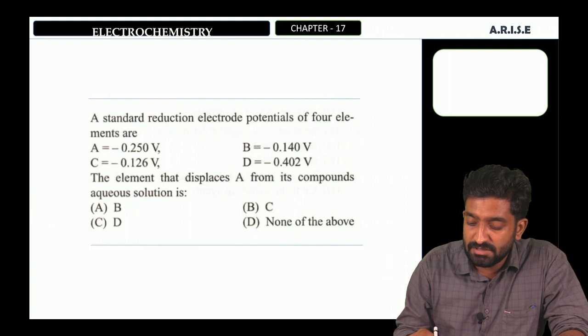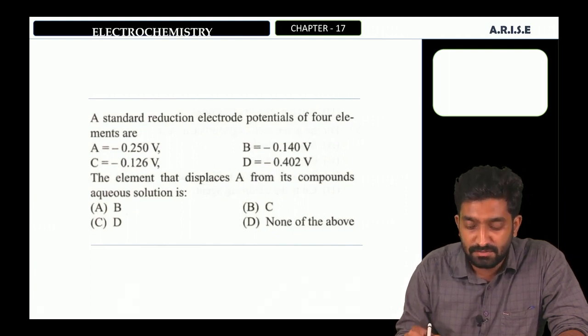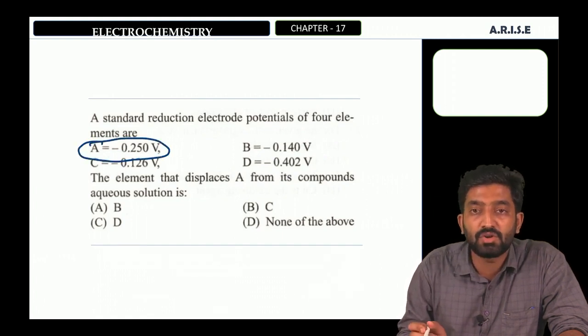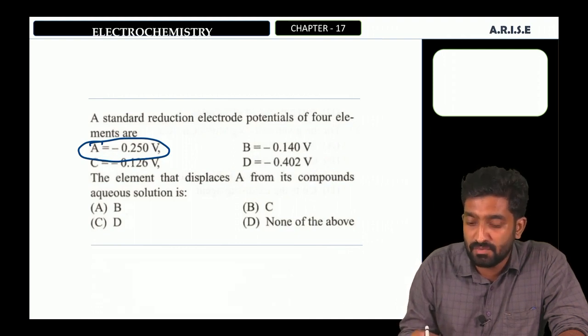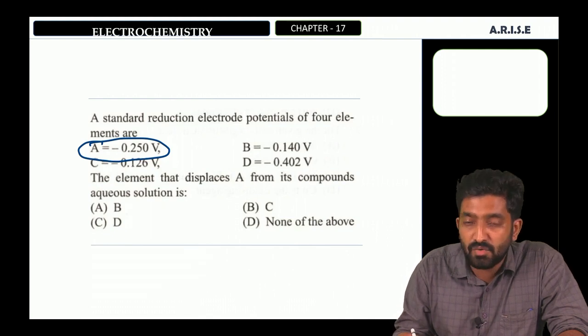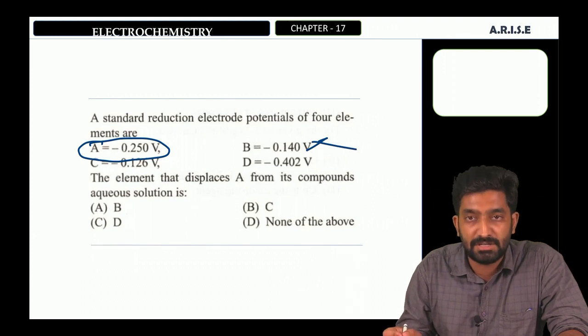The element that displaces A from its compound's aqueous solution is... Here look at the electrode potential or reduction potential of element A. Here it is minus 0.250 volt. Okay. Then look at the reduction potentials of other elements. Option B, it is minus 0.140. It is greater than A. Therefore, we can neglect option B.